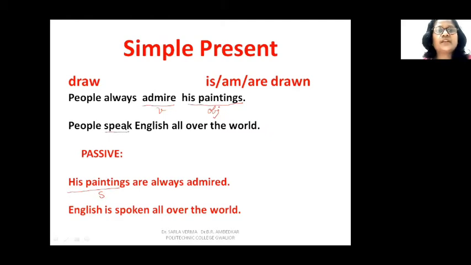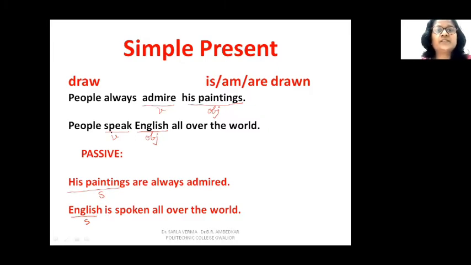Speak is the verb here. If you ask speak what? You get the answer English. So English is the object. And for changing this, you will make English the new subject. So English is the subject and is spoken, because English is singular, so you have used the helping verb is.